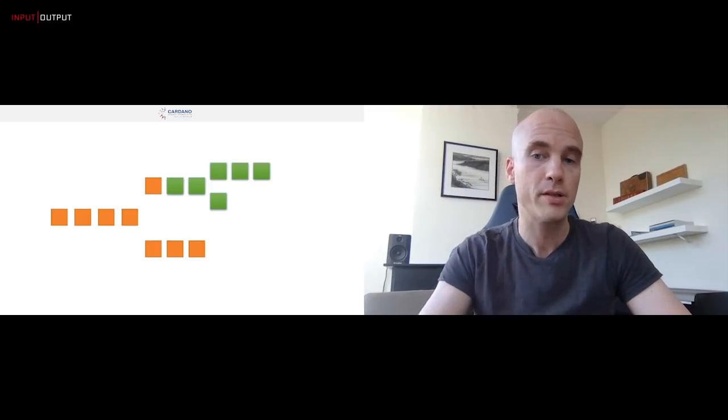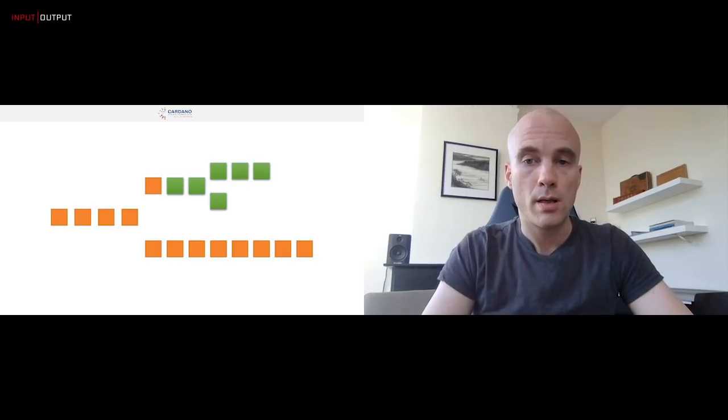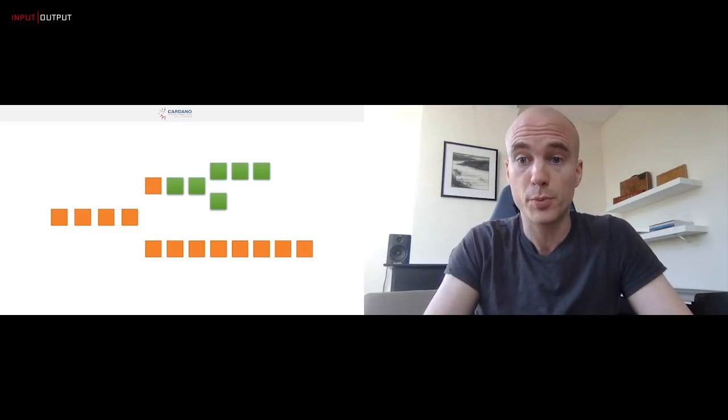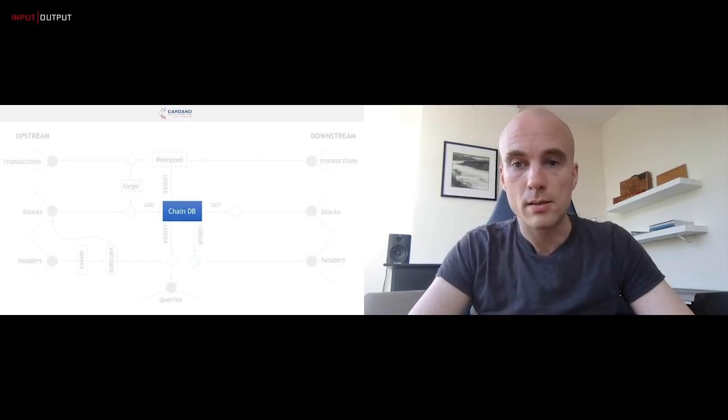For example, suppose that we have the situation on the screen right now where the longest chain ends in a Shelley block. If at some point we discover a longer chain that we prefer, which is still in Byron, well, then we switch to it. We go all the way back from Shelley, back across the transition point to a Byron block, and we go forward again. Now, this is limited by the maximum rollback, just like any rollback, but it just behaves like a normal chain. It just happens to be a chain with multiple kinds of blocks. So the way that we do the hard fork is actually rather different from how many blockchains do it. And so the rest of this presentation, I want to talk to you about how we do this and what